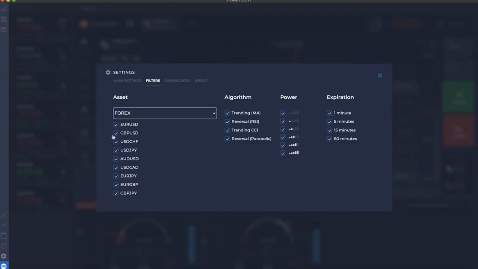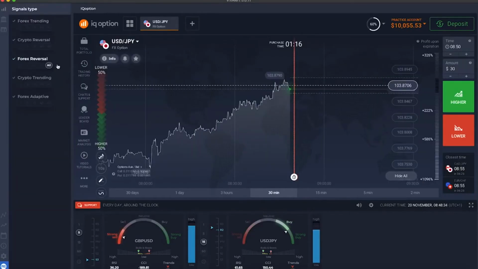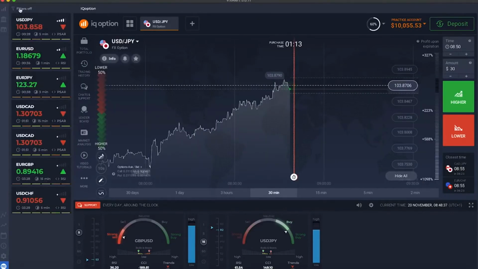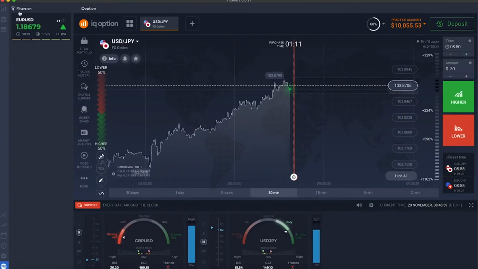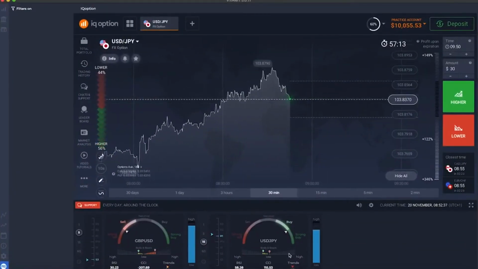If you want to see the signals for only one currency pair, go to settings and uncheck the currency pairs that you don't need. Then go to the insert signals type. Select the asset and algorithm you trade and click filters on. Now you see only the signal for the currency pair you used with 1-minute expiration. If you see nothing, this means that currently there are no signals with the selected indications on the market. Wait for the signal to appear.